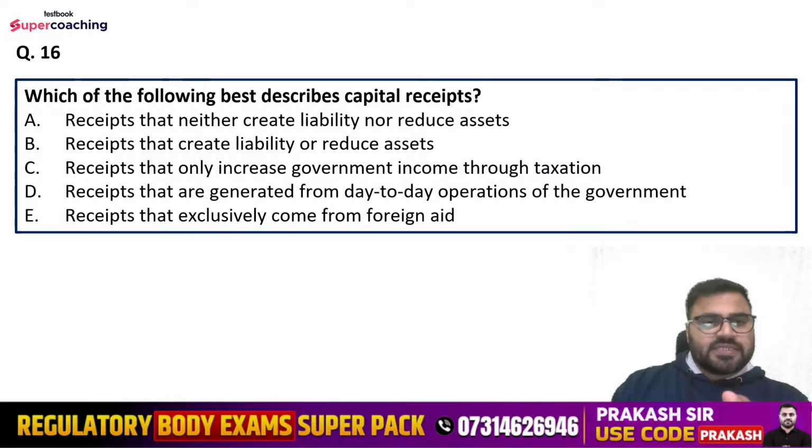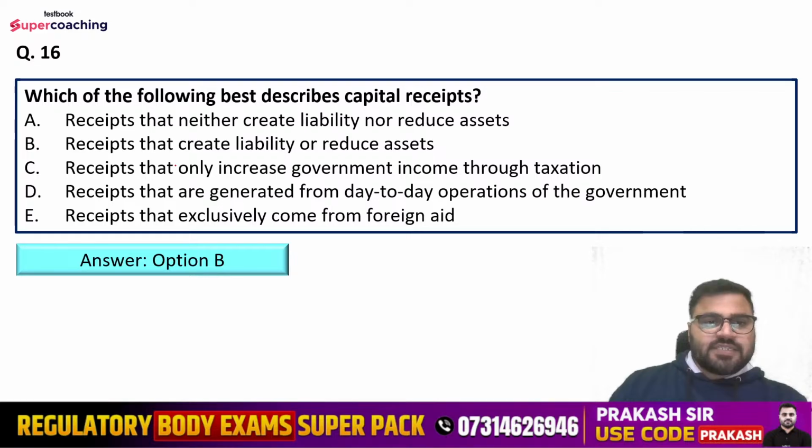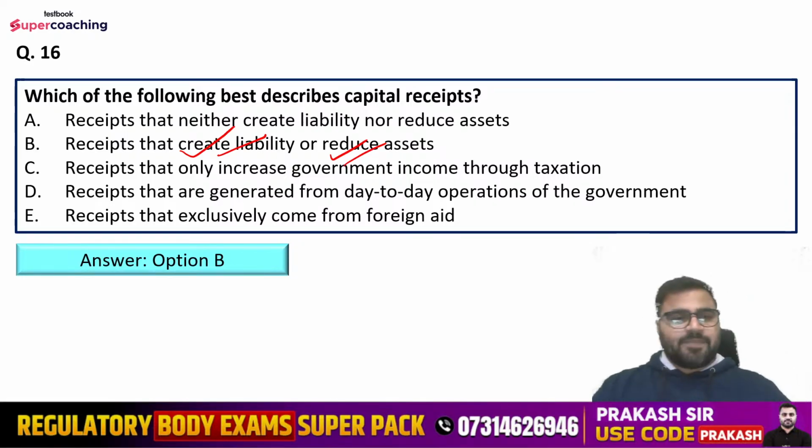Options are receipts that neither create liability nor reduce assets, receipts that create liability or reduce assets, receipts that only increase government income through taxation, receipts that are generated from day-to-day operations of the government, receipts that exclusively come from foreign aid. So we are talking about the capital receipts, guys. Right answer is receipts which create liability or reduce assets, or both. Got it? So these kind of receipts are known as capital receipts.